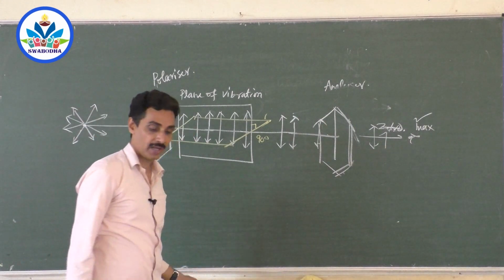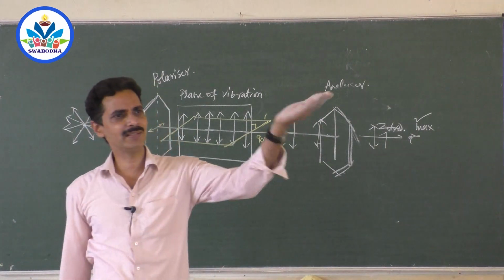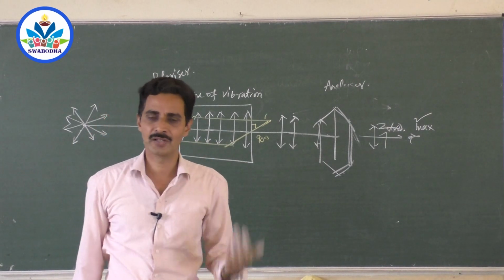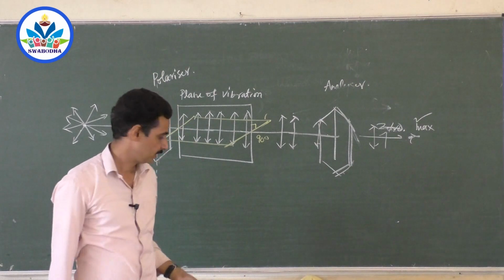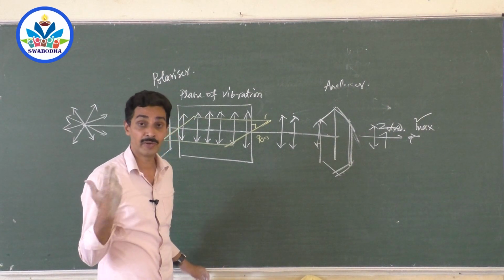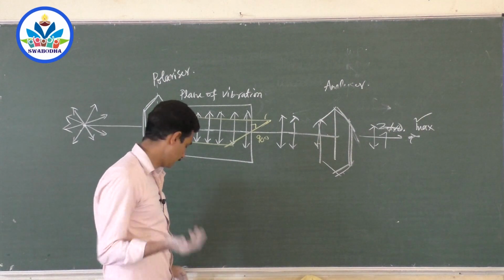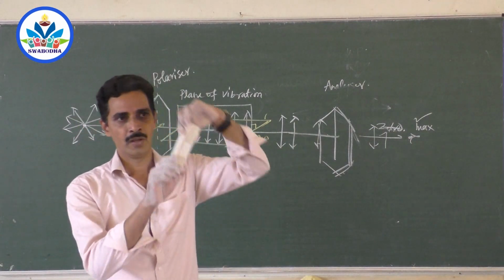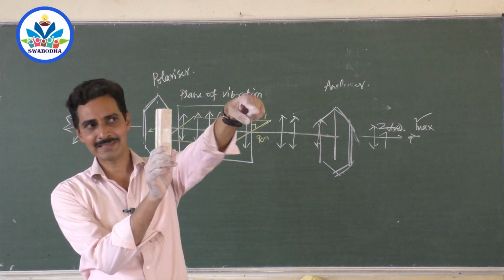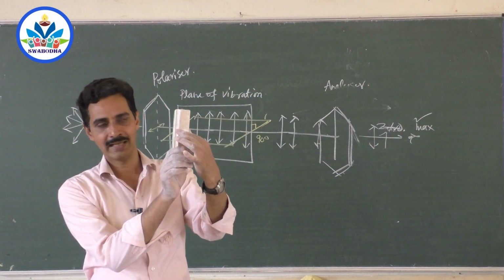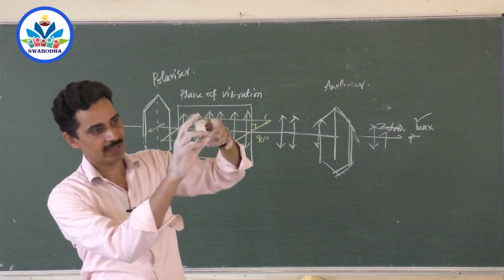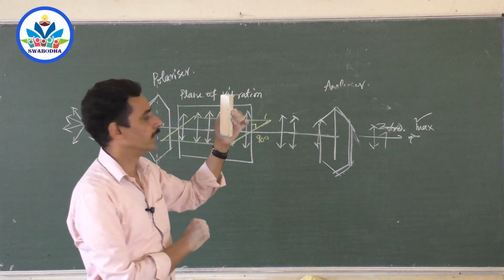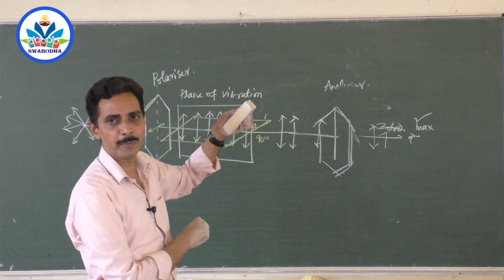Now suppose some light is coming through a window. Sir, whether it is polarized or not, how can I test it? Already we are receiving light, and we want to test whether it is polarized or not. Very simple. Take an analyzer sheet like this, or a cooling glass, and hold it in front of the light. I want to test whether that light is polarized or not. I turn it like this. When I turn it, sir, I get light. What about here? Sir, I get the same amount of light.